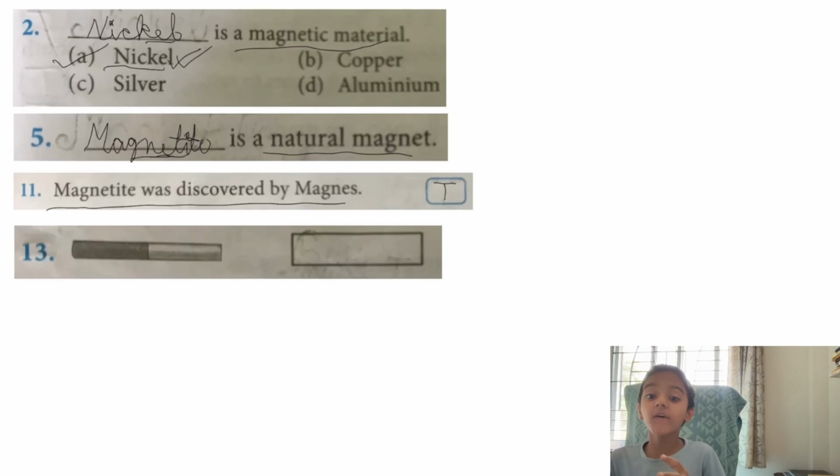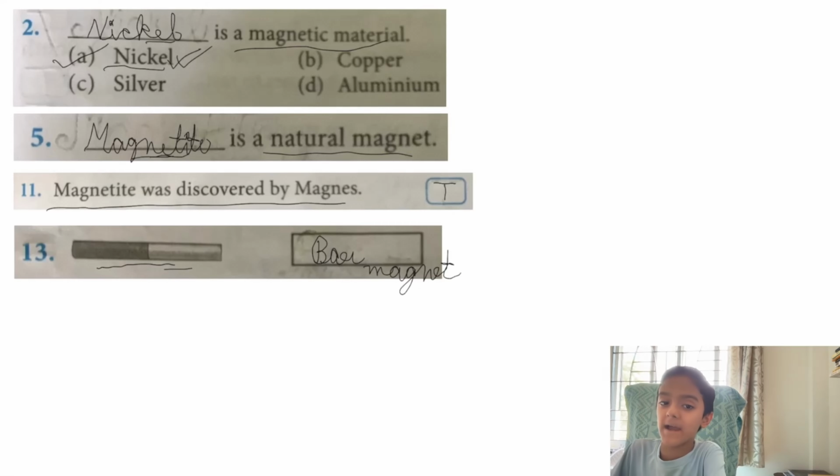Next question. This is a figure-based question. Here you have to identify which type of magnet it is. This magnet is called a bar magnet. The answer of this question is bar magnet, because it looks like a bar, so we named it bar magnet.